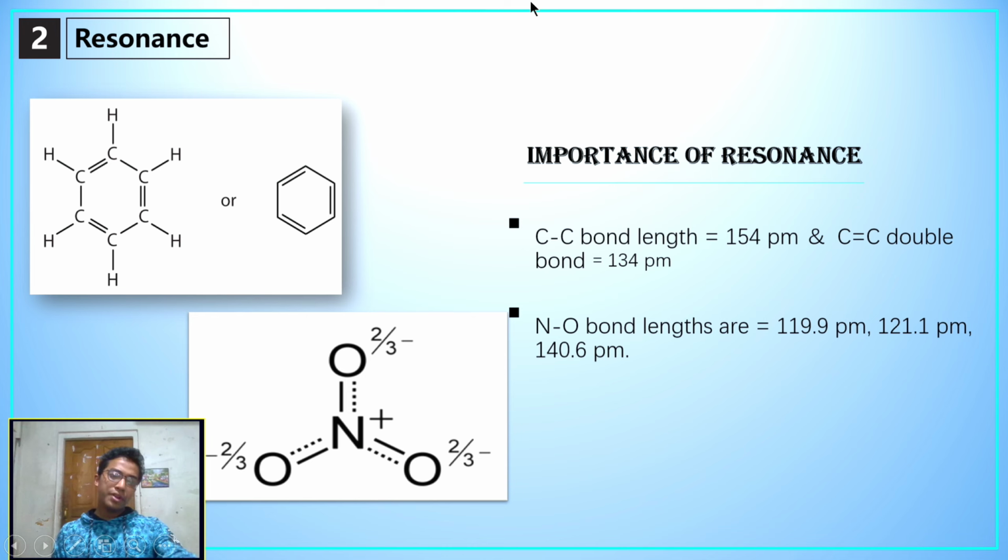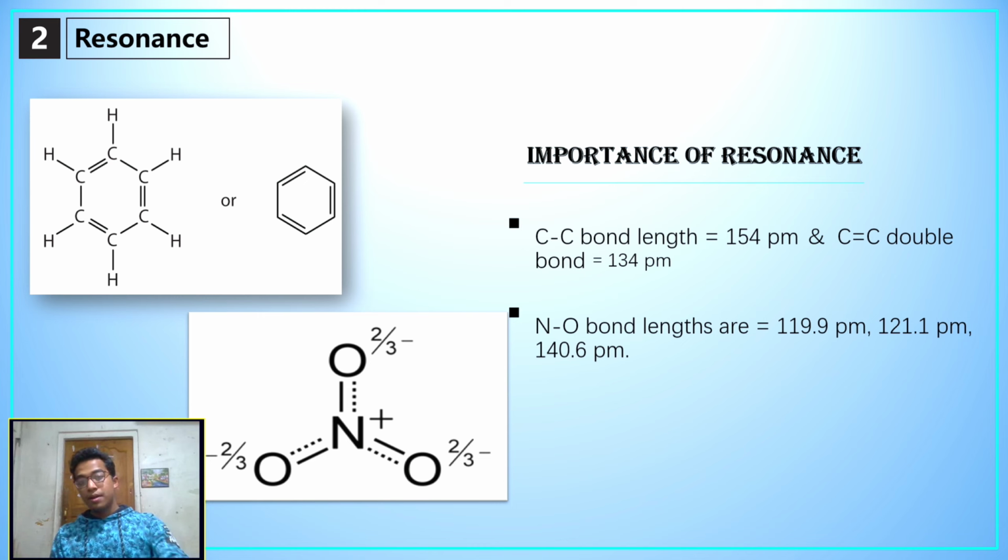Next, if we look at the NO3 plus ion, we know the bond lengths of NO are approximately 119.9 picometer, 121.1 picometer, and 140.6 picometer.